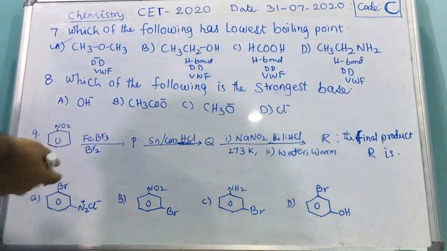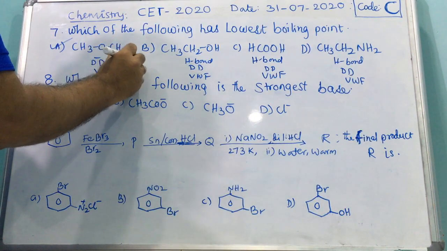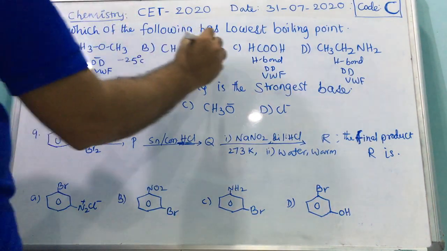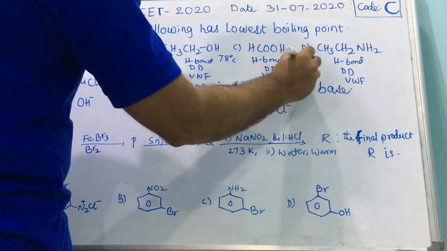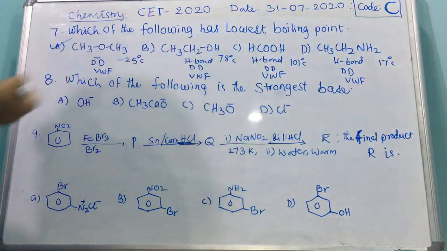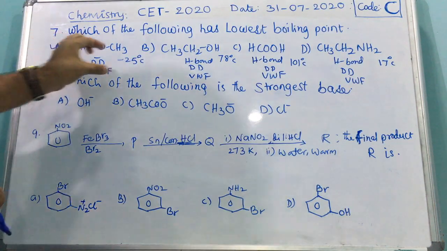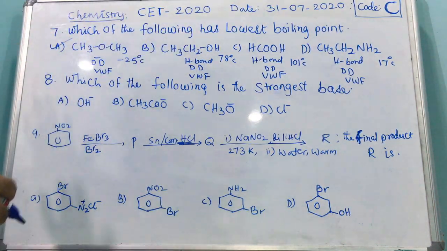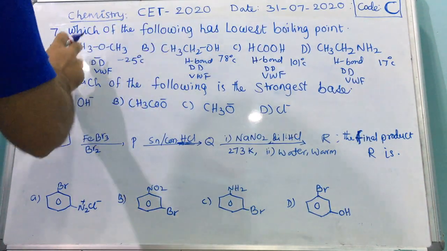There is no other way. And if you want the exact boiling points, one has minus 25 degrees Celsius, one has 78 degrees Celsius, one has 101 degrees Celsius, and one has nearly 17 degrees Celsius. Based on that also, but we can't remember these temperatures. That's why we identify based on these forces. It has the least. Both have the same molecular formula, but this one has no hydrogen bond.